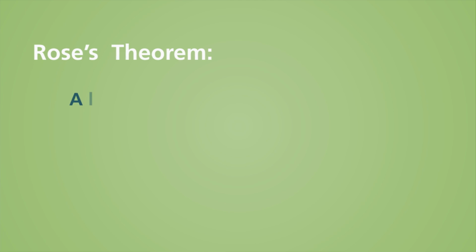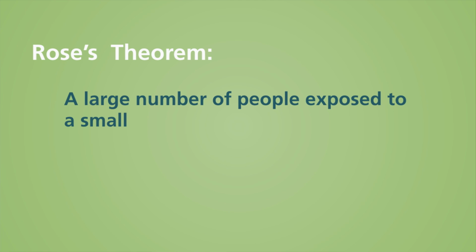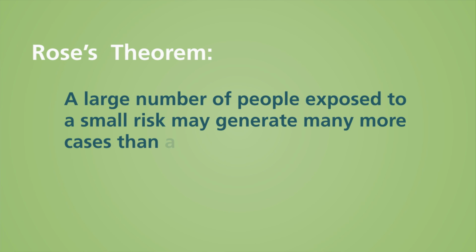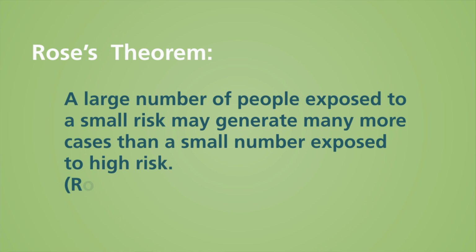Rose's theorem explains why. A large number of people exposed to a small risk may generate many more cases than a small number exposed to high risk. If we want to significantly prevent binge drinking among 18-year-olds community-wide, it doesn't make sense to ignore the people who will make up 3/4 of the binge drinkers, even if they are at low risk. We don't know in advance which of those people will become binge drinkers.